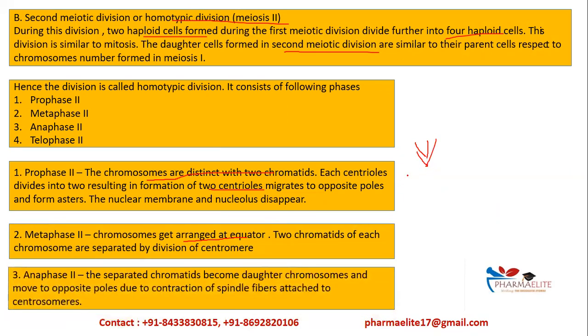In anaphase 2, these separated chromatids will now become daughter chromosomes and they move to the opposite poles. These chromatids will become daughter chromosomes. They will move to the opposite pole. That is, one moves to the upper side and the other moves to the downside, because of the spindle fibers which are attached to the centromeres. We'll look ahead with the help of a diagram.